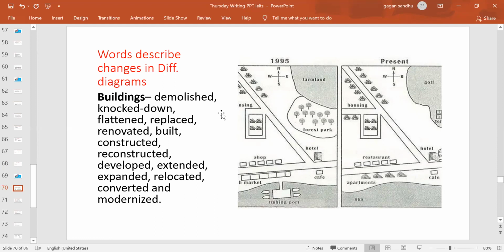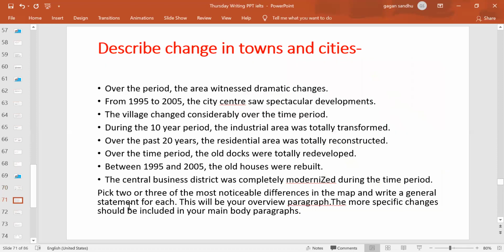So it is somehow about construction or demolition. These are all the words you will be using, because different changes require different words to explain that change, right? So you can take a note of all these words, and if you have a map, you might need 3 to 5 of these words to explain those changes.